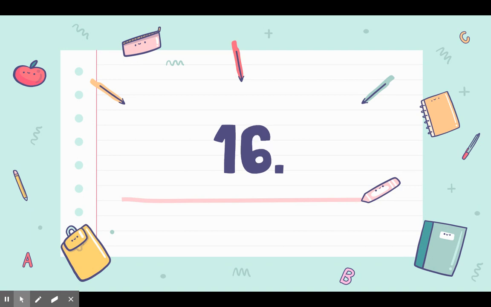And number 16, it says write the number for 10 tens and 7 more. Type your answer on the line. Okay, number 17. It says write the number. So you're going to count carefully and then type the answer on the line.